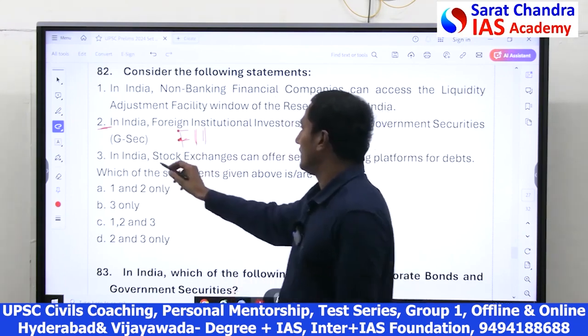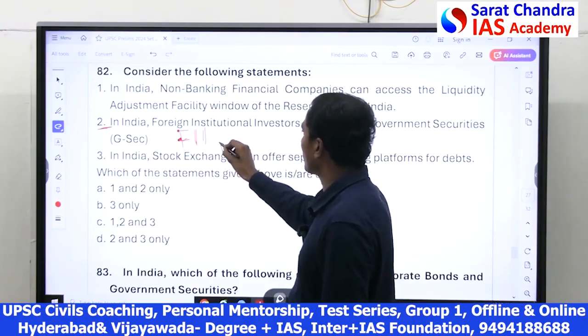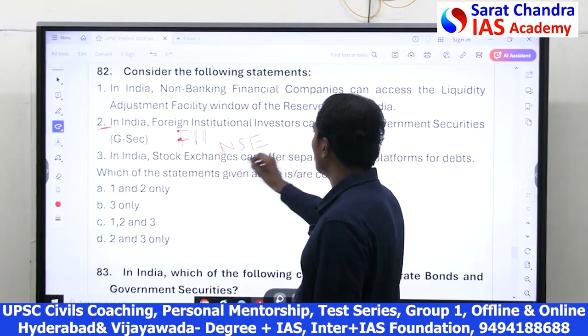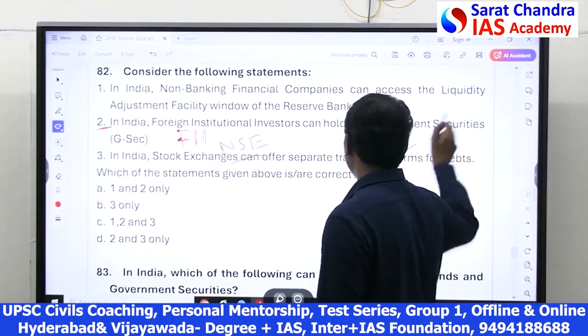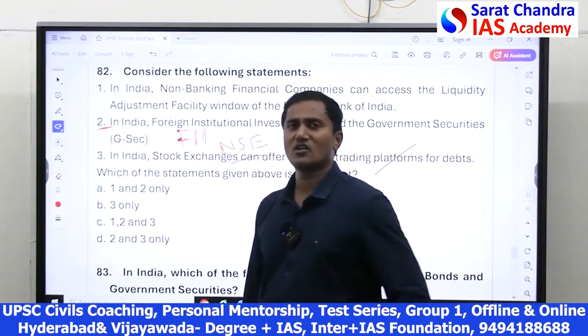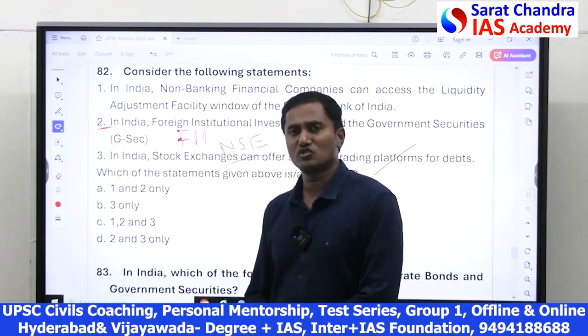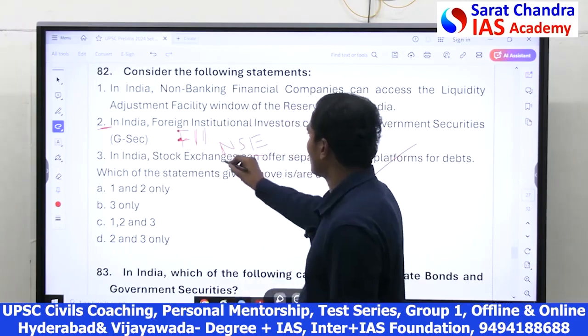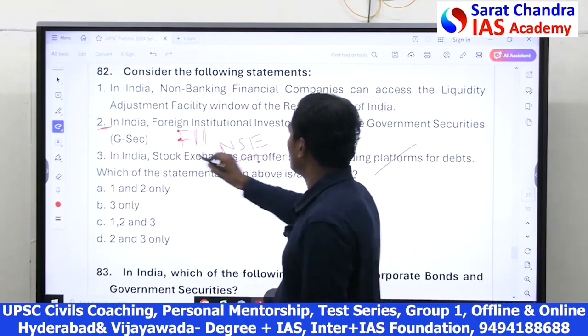So 2 is correct. In India, stock exchanges like the Bombay Stock Exchange and National Stock Exchange can also offer a trading platform. For example, the National Stock Exchange started the trading platform way back in 2009 itself. So 2 and 3 are correct.